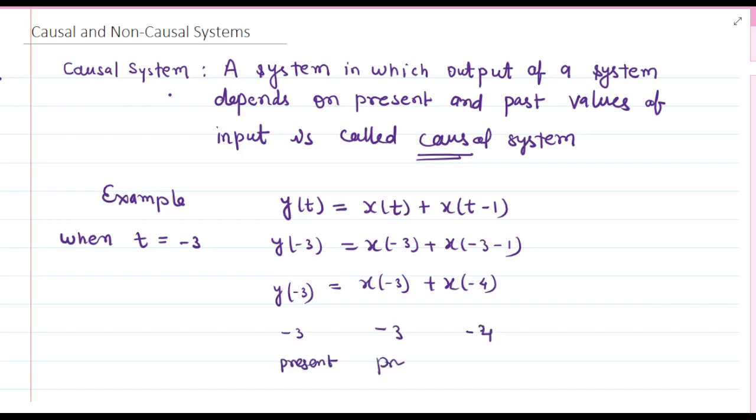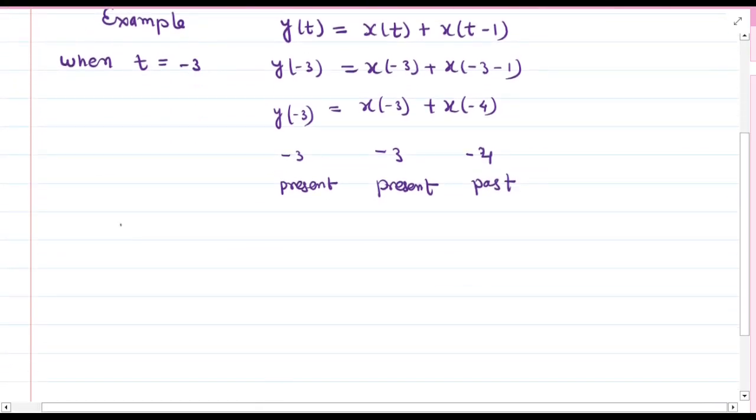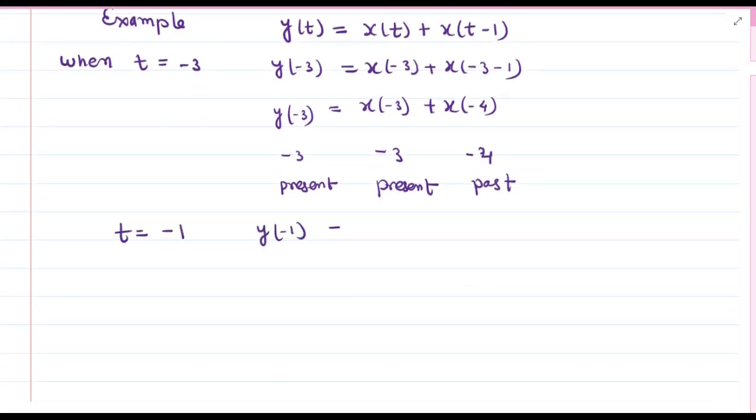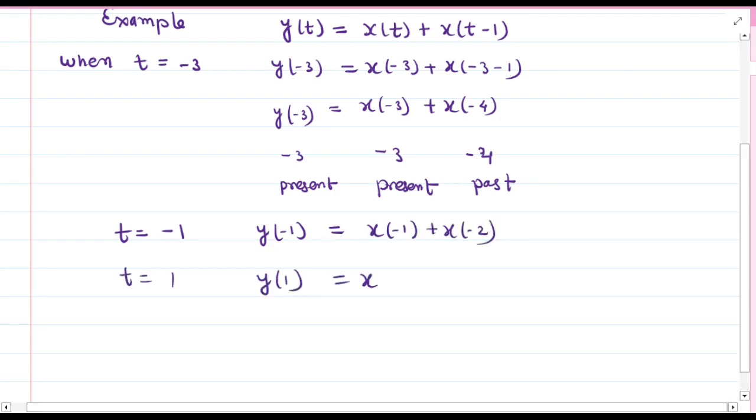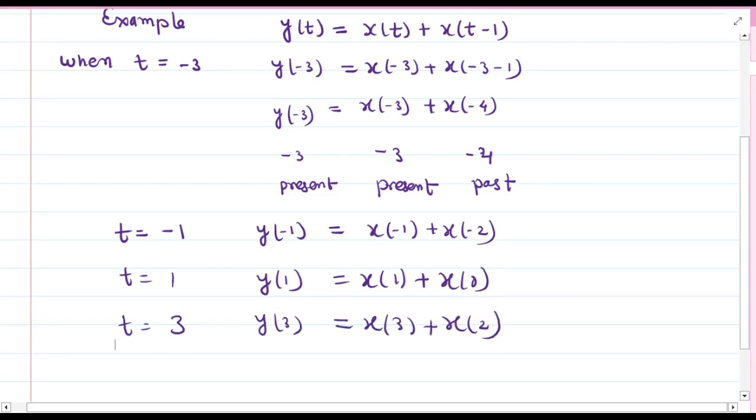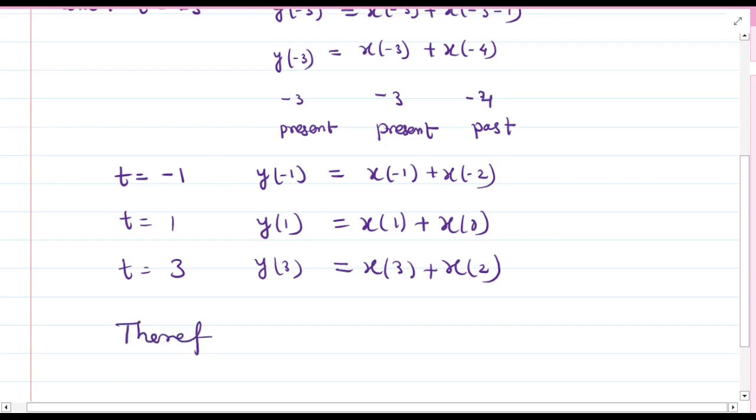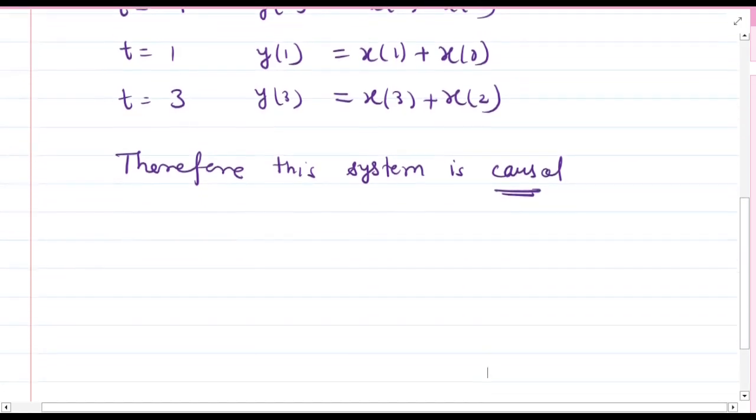Similarly I can have minus 3, which depends on minus 3 and past of the minus 3, that is minus 4. I can have 1 and 2 also in the same way, and you can see that for all values of the input, it depends only on the past values or the present values. There is no future value.